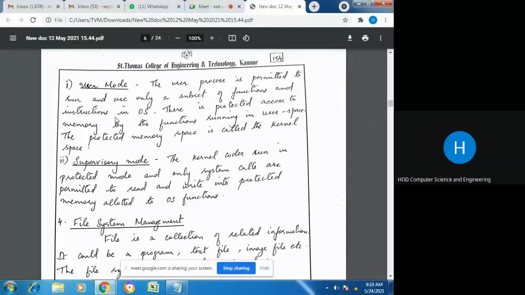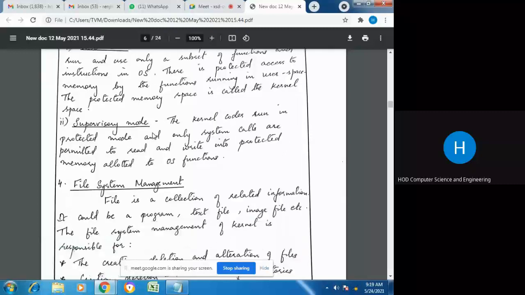And since these functions are solely for OS purposes, the user processes cannot access or modify them. So there is protected access to memory by the functions.